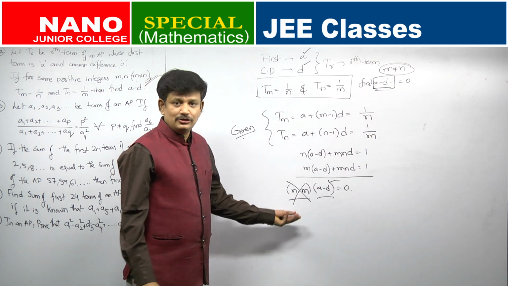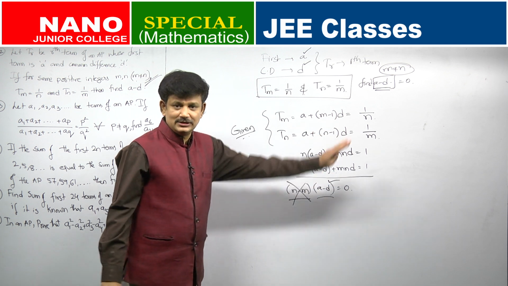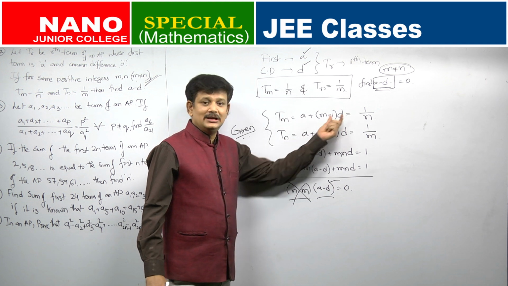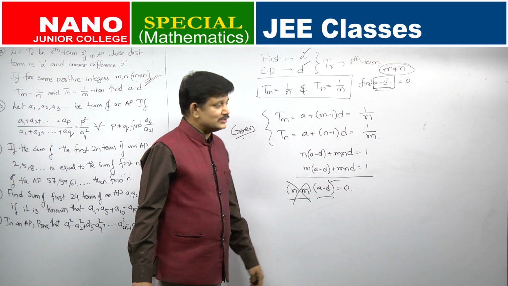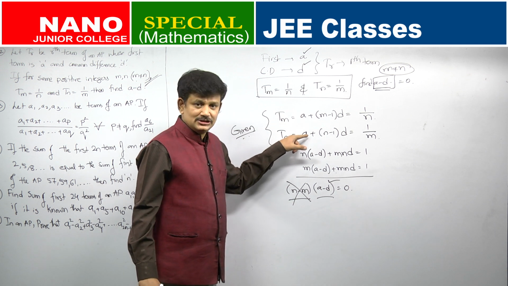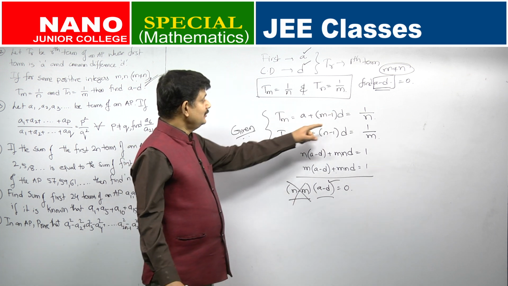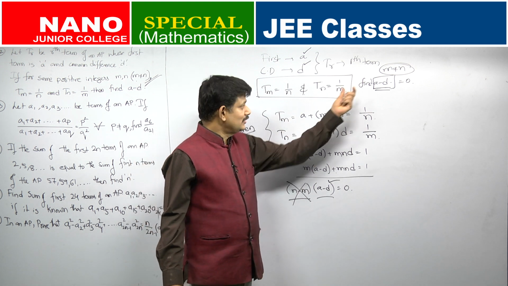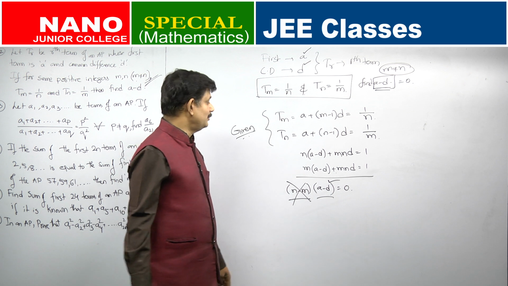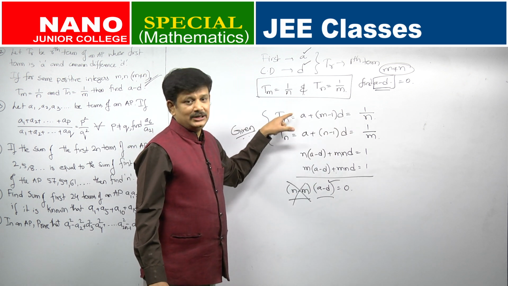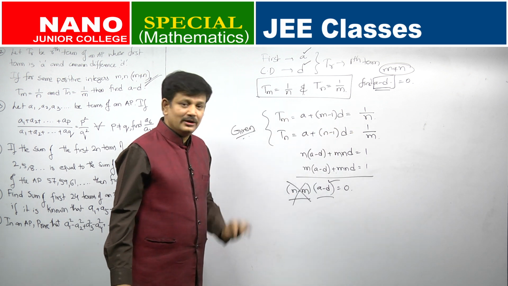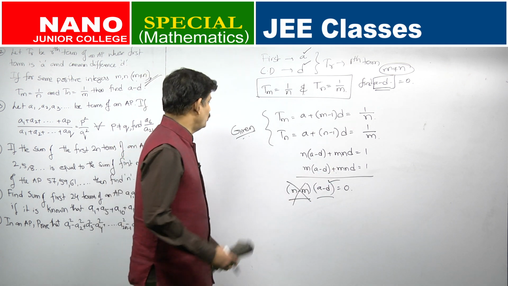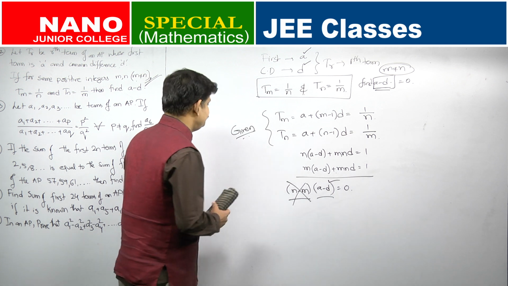So, this question can be solved in two methods. One, directly you subtract both the equations after multiplying with n and m, you get the answer, or else you find the value of A and D. There are two linear equations in A and D, you can solve for A and D, subtract the equations, you will get the value of D, then substitute the value of D, you will get the value of A. After getting the values of A and D, you can substitute it there and get the answer, or the preferably better method, what is it? n multiplied throughout, m multiplied throughout, subtract the two equations, you will get directly the value of A minus D, which is 0. Okay. This will save a lot of your time.